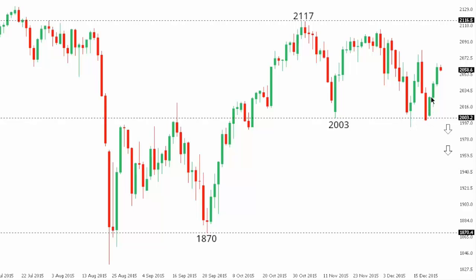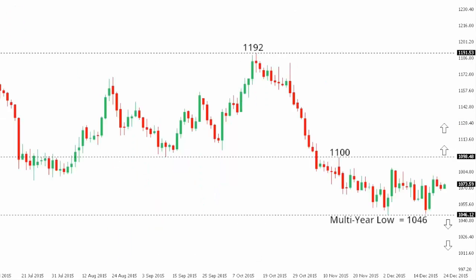This latest bounce, therefore, is classified as corrective, and a lower top is sought out somewhere ahead of 2100 in favor of the next downside extension below support at 2000 and towards the 1870 area further down. Ultimately, only back above 2117 would compromise the newly adopted bearish outlook for the S&P 500.